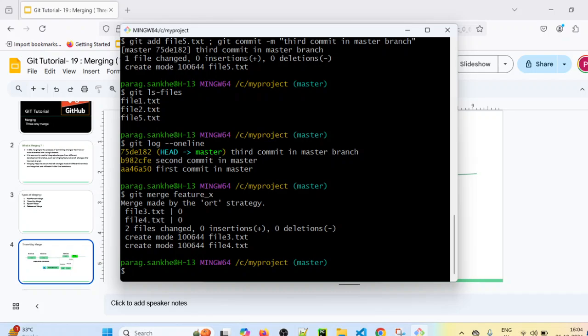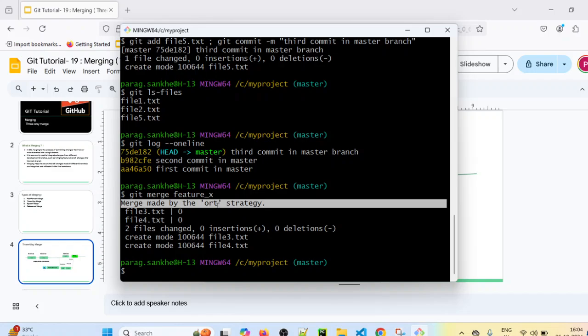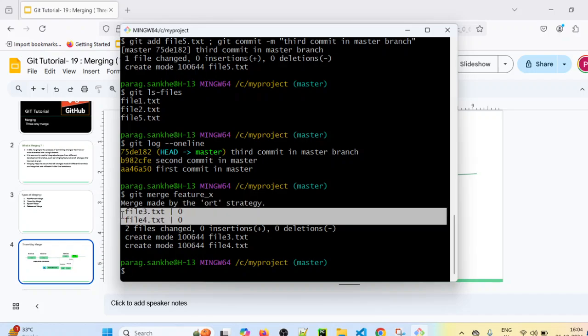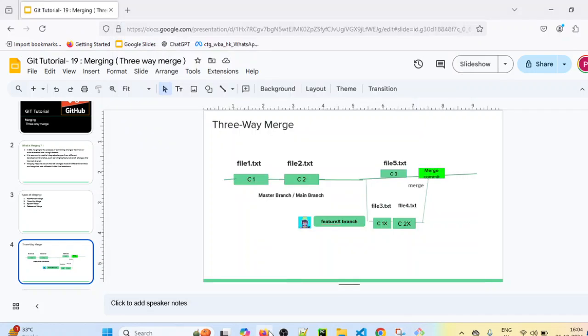master branch. And if you see this statement, "Merge made by the ORT strategy." This is basically a strategy of git merging. This is also called a 3-way merge. File 3 and file 4, which were present in the feature X branch, should be part of the master branch now. And also we will see the merge commit as well.